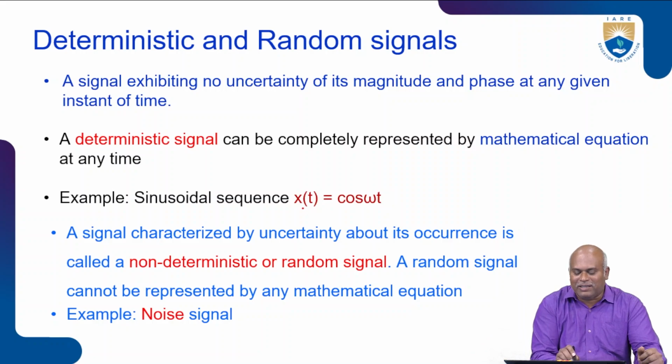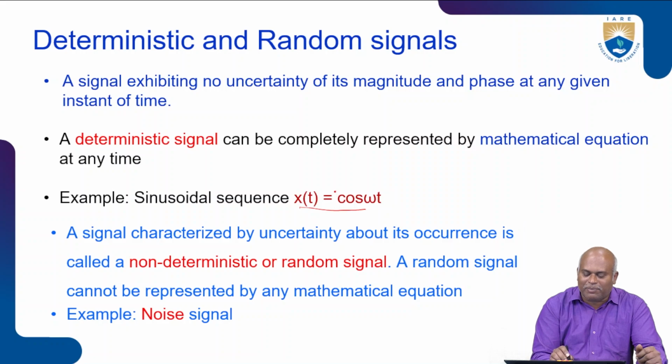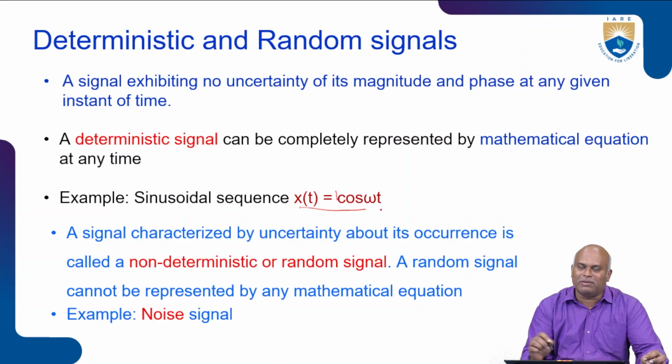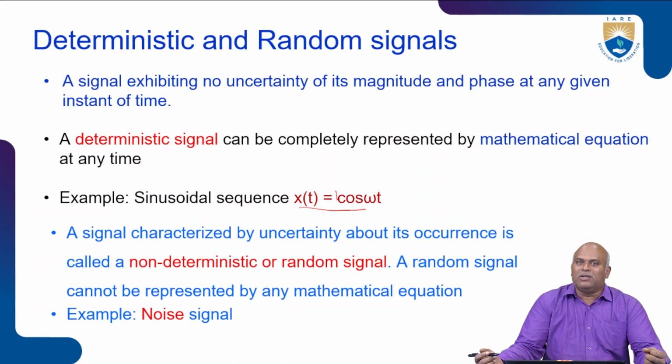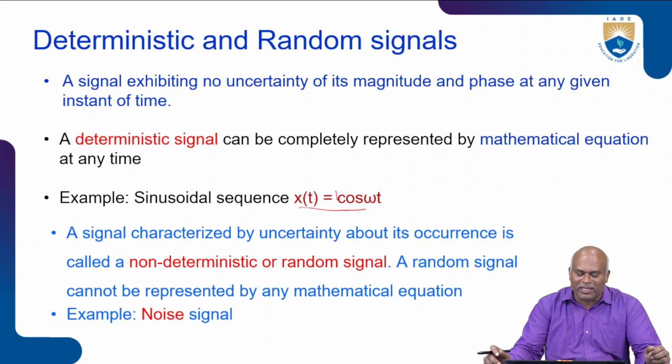Here, x of t is equal to cos omega t. The amplitude is taken as 1, though I have not mentioned amplitude equal to 1. Mathematically we may represent the signal as cos omega t, so this is a deterministic signal. For a non-deterministic or random signal, the signal is characterized by uncertainty about its occurrence. A signal that cannot be represented by a mathematical equation is called a non-deterministic signal.